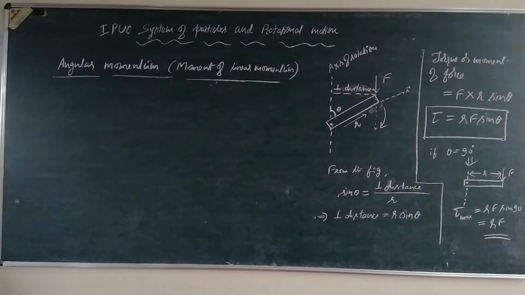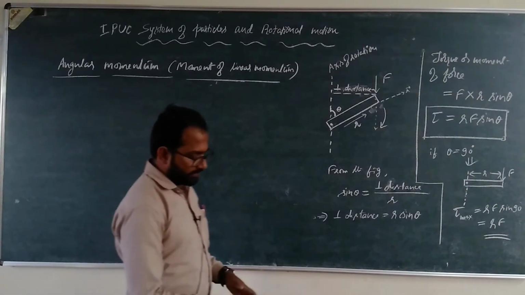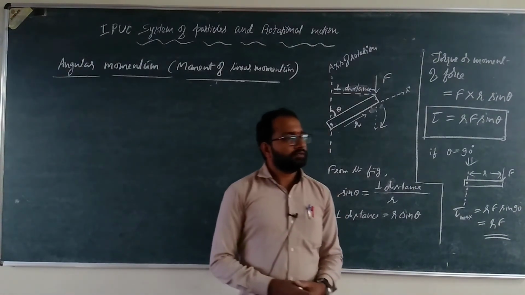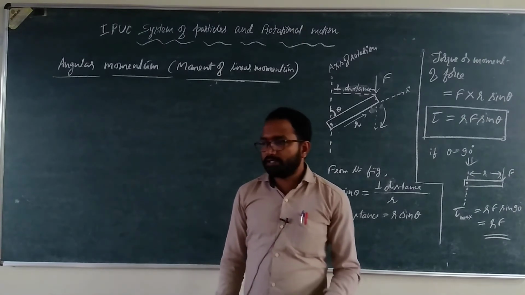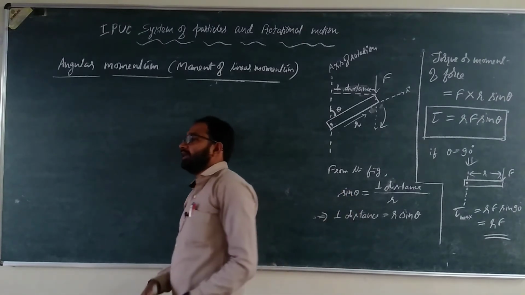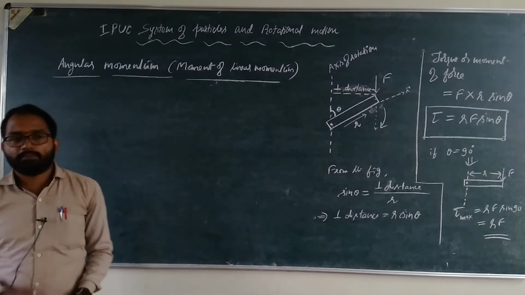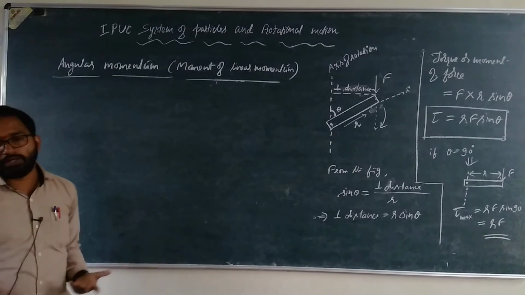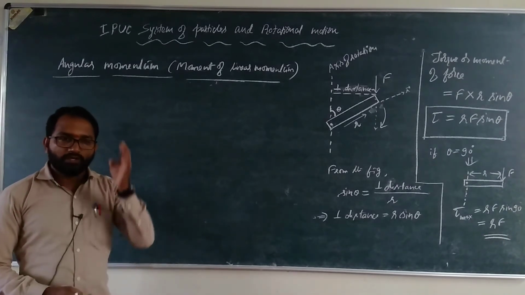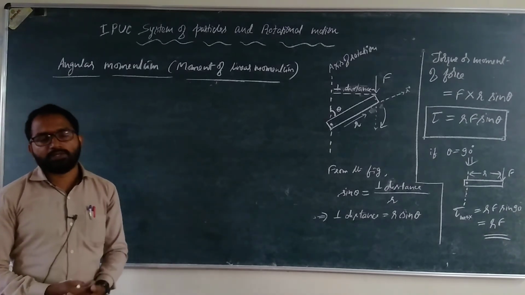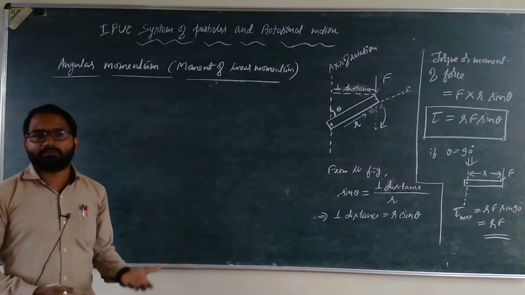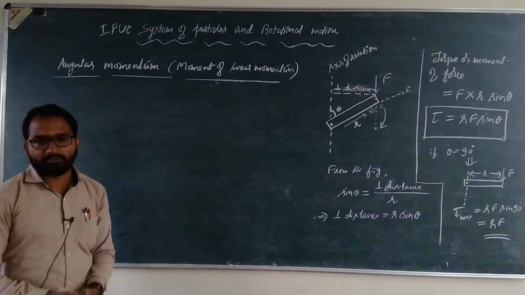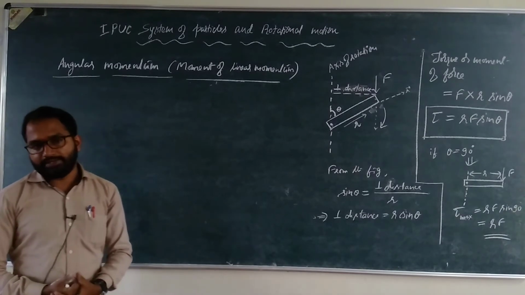Say if a body or particle is moving with a certain linear velocity, to change the linear velocity or the linear momentum, we have to apply force. Similarly, in the case of a body describing rotational motion, to change its angular velocity and thereby its angular momentum, a torque is needed.